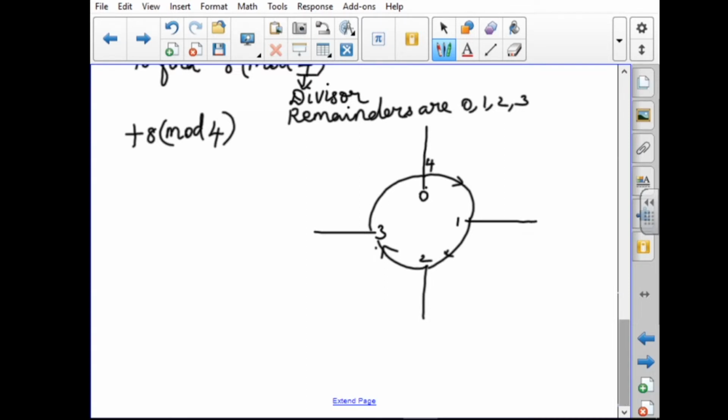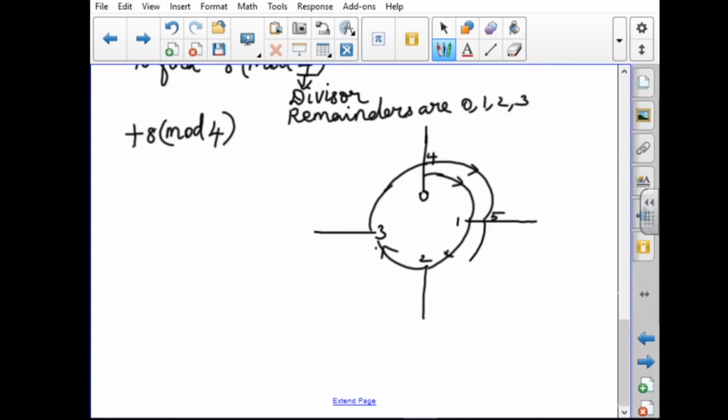Now come to this one. After 4, we have to go up to plus 8. So after 4, you have to come to the next one. Touch this one, so this number is 5.